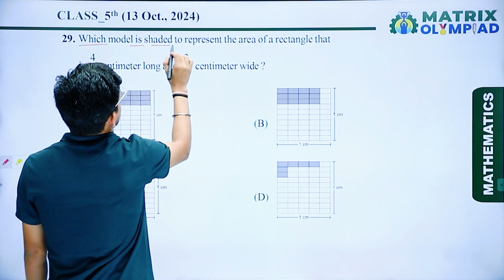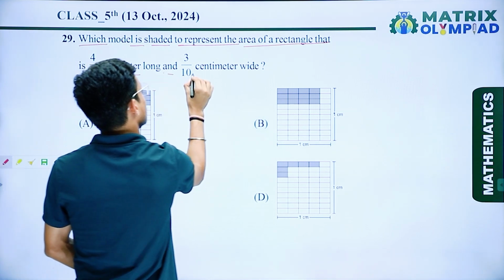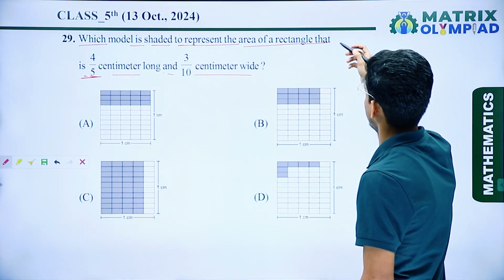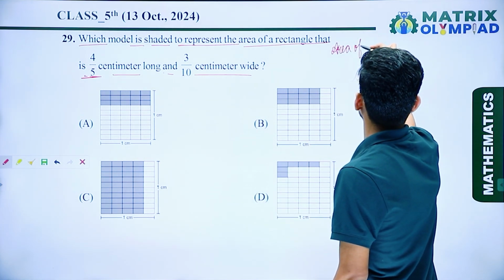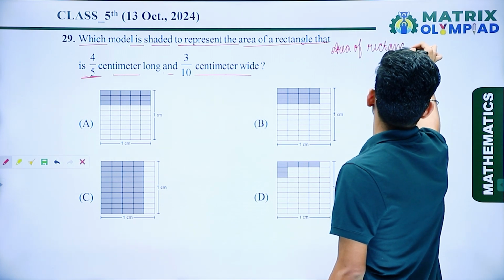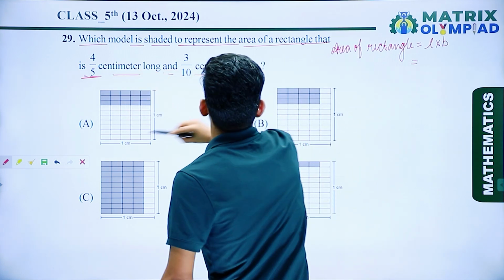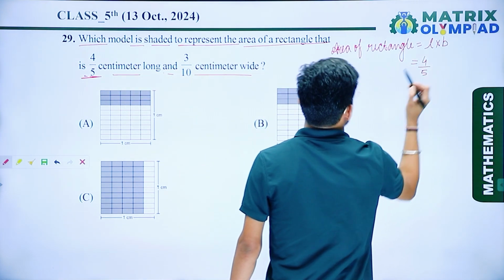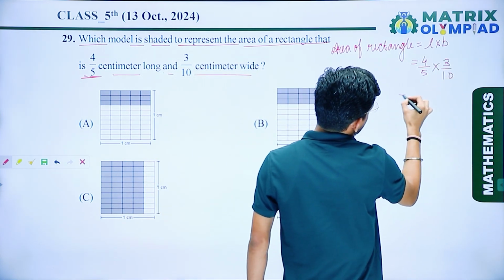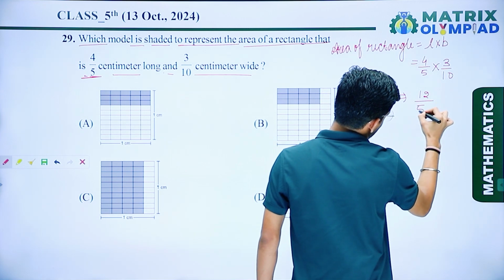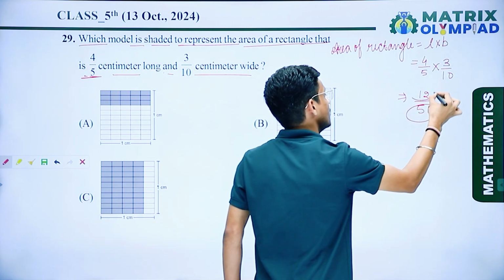which model is shaded to represent the area of a rectangle that is 4 upon 5 centimeter long and 3 upon 10 centimeter wide. So here first we have to find the area of the rectangle. So we know the area of a rectangle is length multiplied by breadth. So here we have given length 4 upon 5 centimeter and breadth 3 by 10. If I multiply this, I get 12 upon 50. This fraction shows that we have total number of parts which is 50 and the shaded part that is 12.